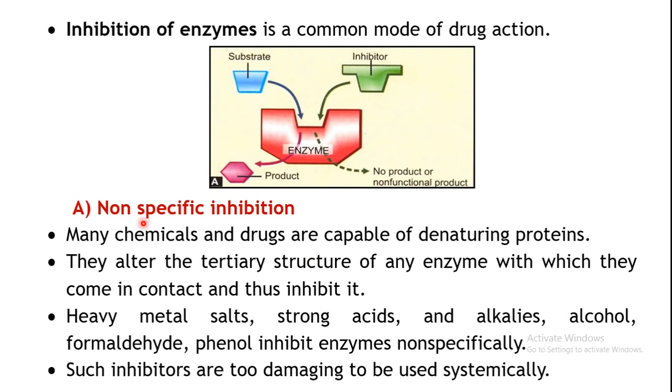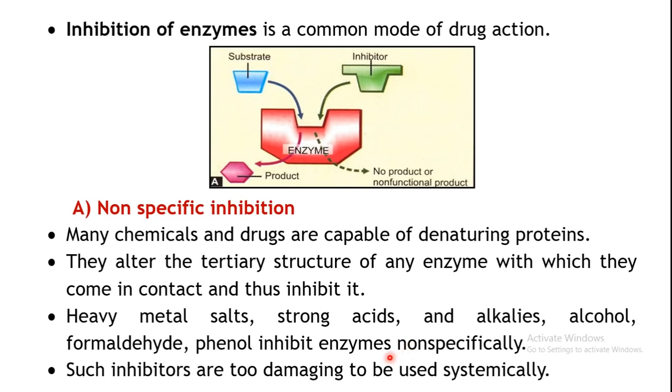This is known as non-specific because it is not specifically inhibiting a particular type of enzyme. Whichever enzyme they come in contact with, all will be inhibited. Examples of non-specific inhibitors are heavy metal salts, strong acids, alkalis, alcohols, formaldehyde, and phenol. All of these inhibit enzymes non-specifically. That is, they can inhibit any type of enzyme, and will not selectively inhibit only certain types of enzymes.